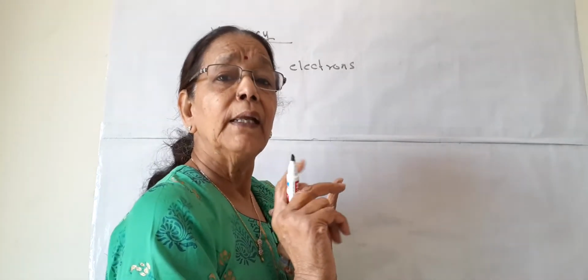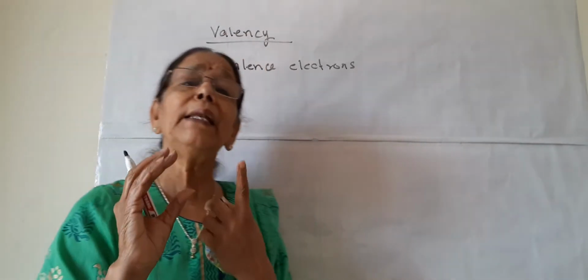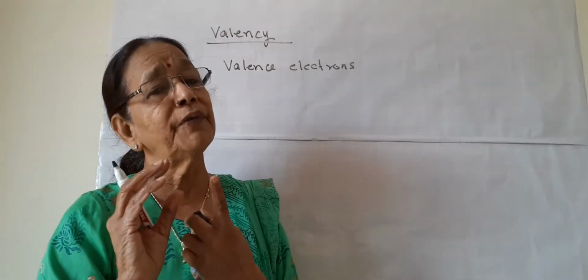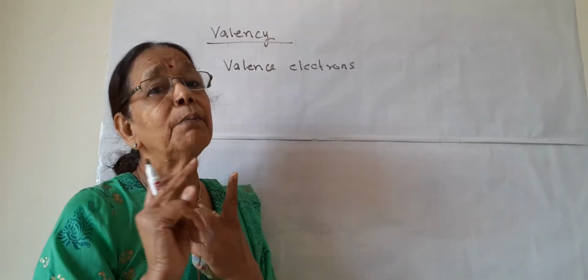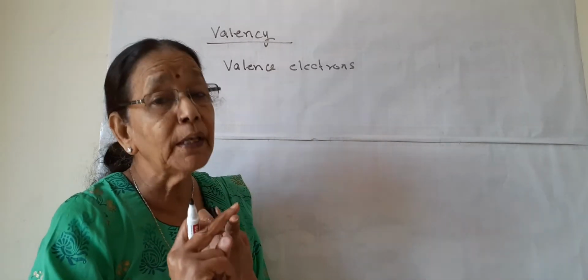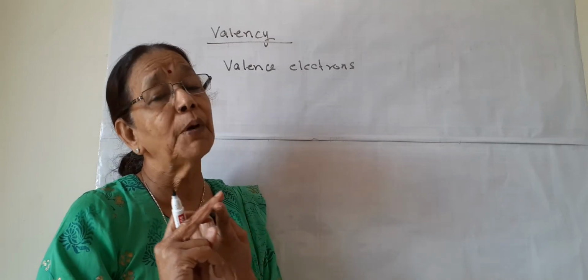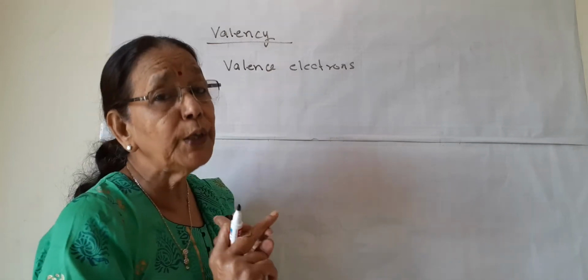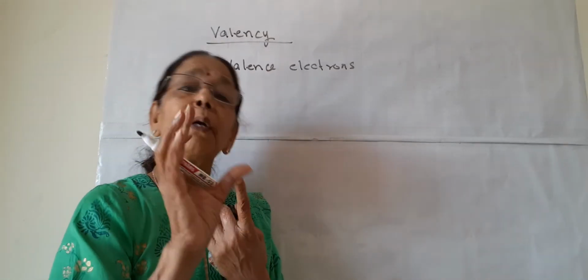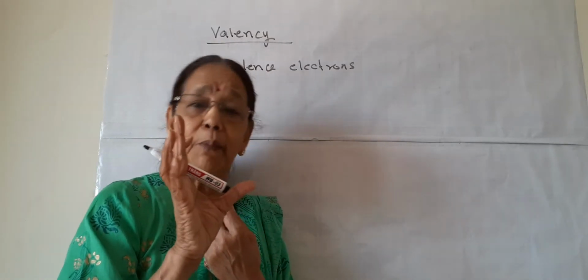Are you following? The atomic number of an element is the number of its protons. Mass is protons plus neutrons, but only the atomic number of an element is the number of its protons. And electrons are equal to the number of protons because an atom is a neutral body.